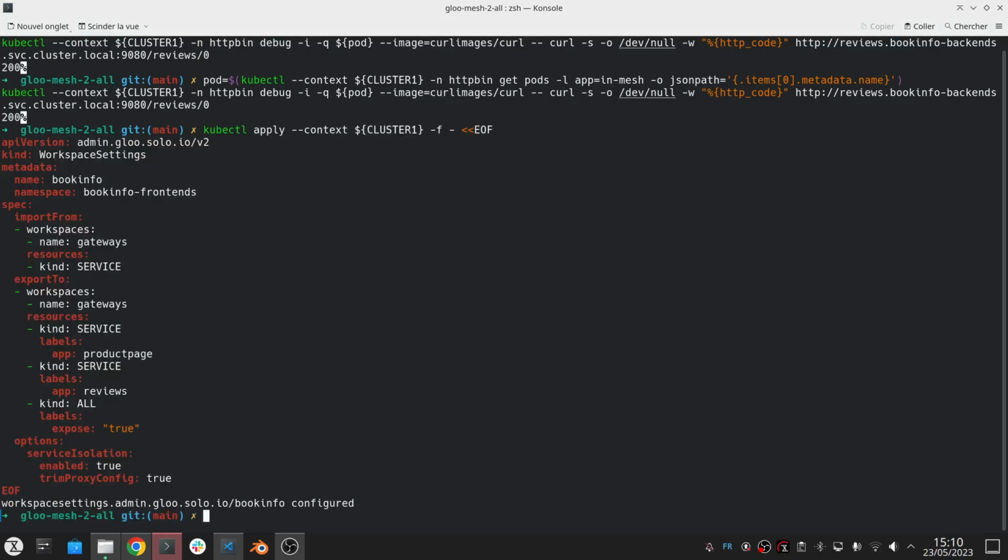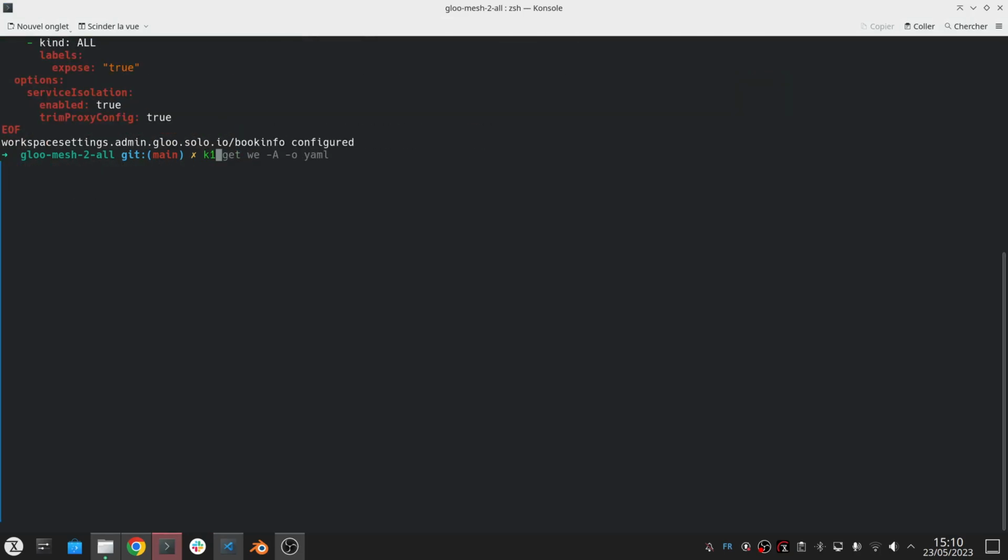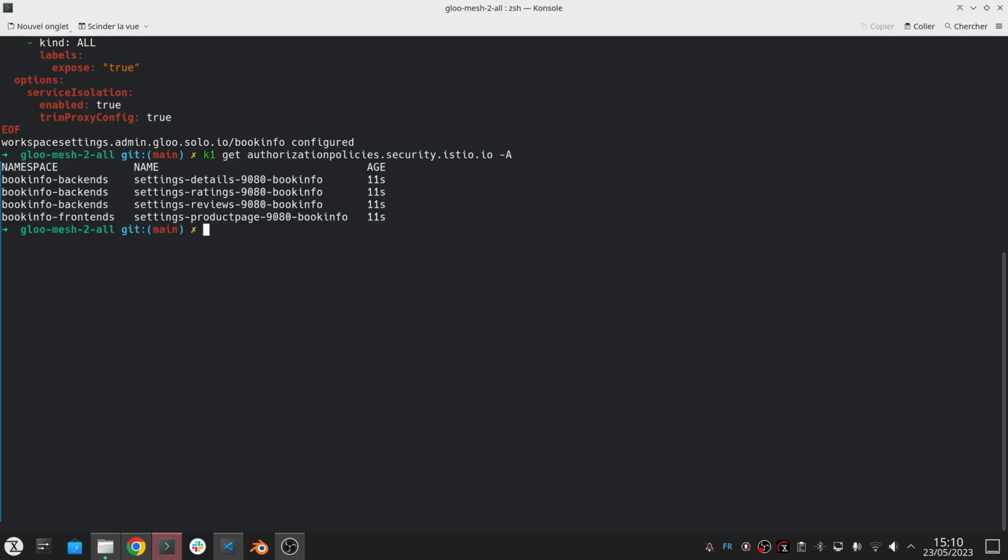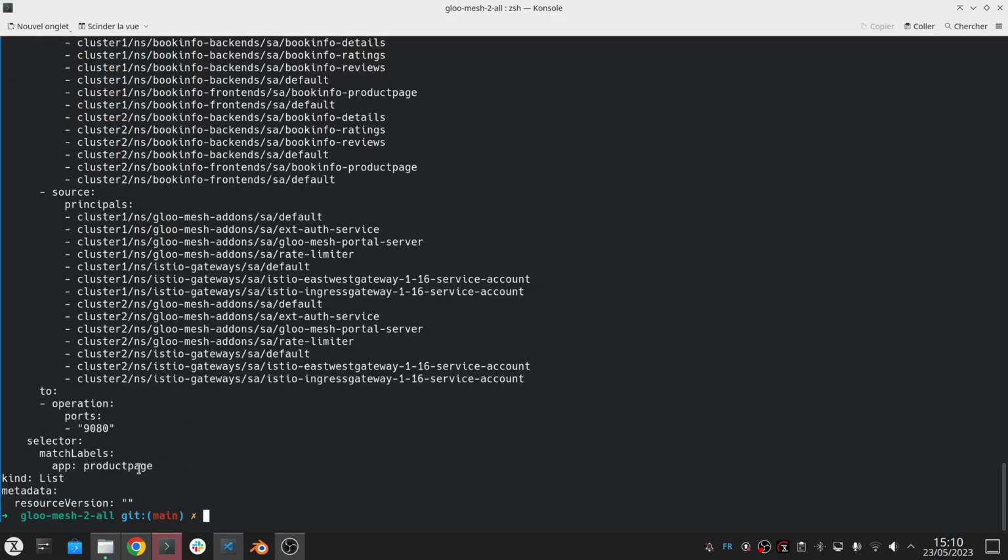So if I create this here, automatically we will see that a lot of authorization policies have been created by the platform. You can see it for the 4 services that I have in this workspace, and I can see that the product page has been exported to the gateway workspace.